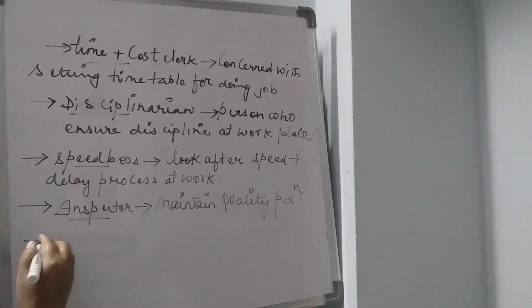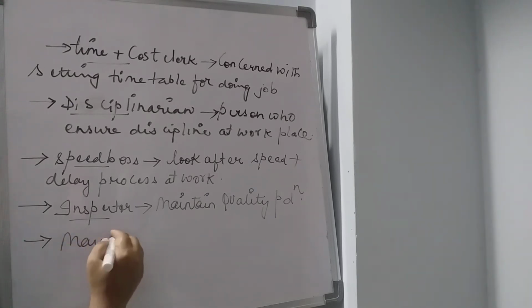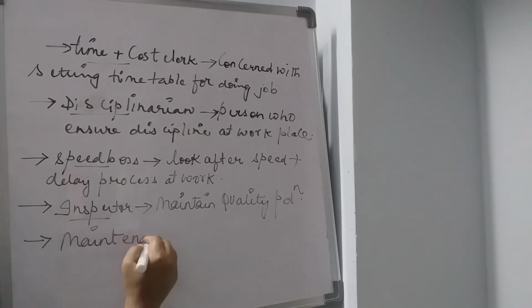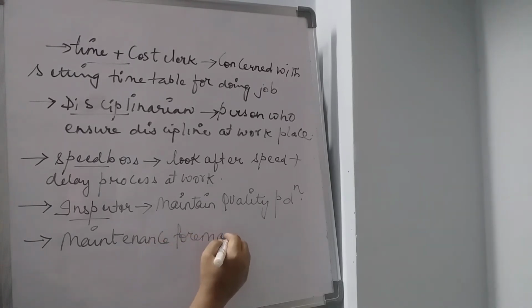Then seventh one is the maintenance foreman. Maintenance foreman means he will actually direct and he will perform skilled mechanical maintenance.